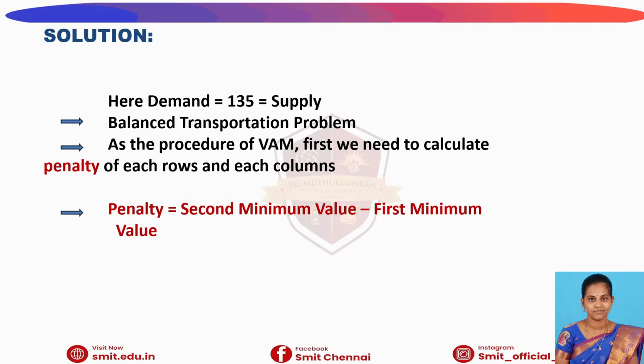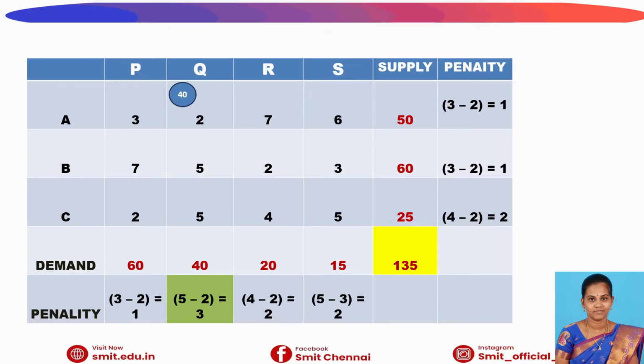The first step to solve the transportation problem through the Vogel method is to calculate the penalty for each row and each column. The formula to find the penalty is the second minimum value minus the first minimum value for each row and each column.